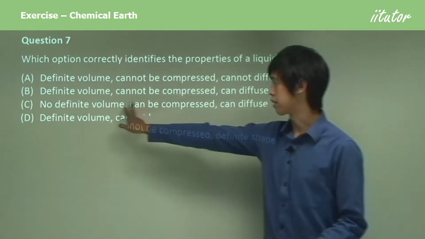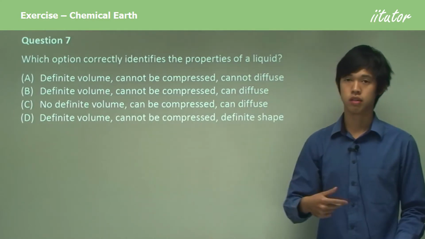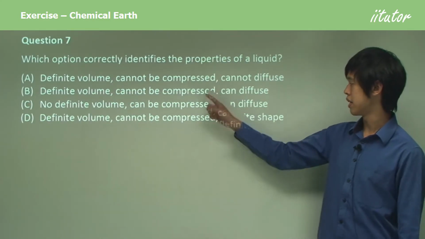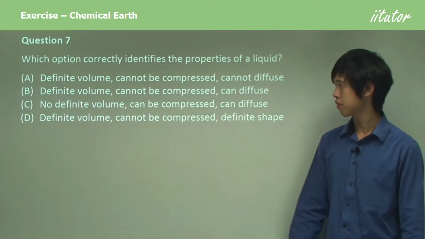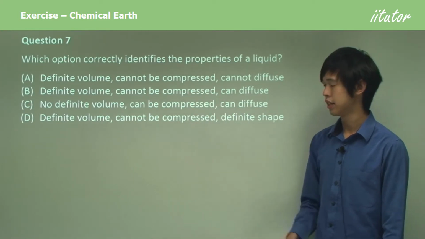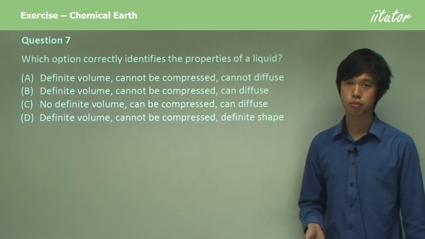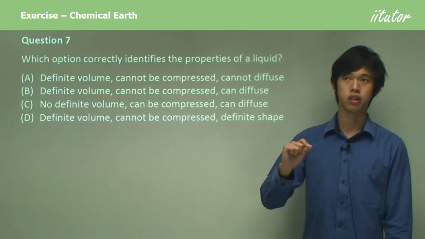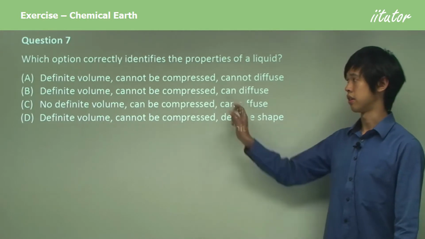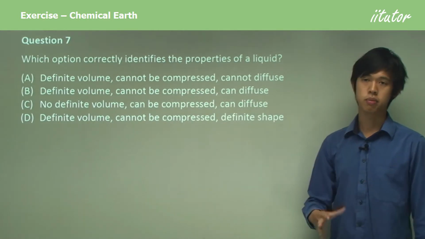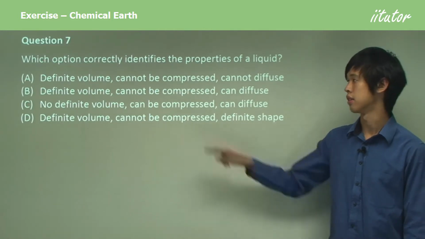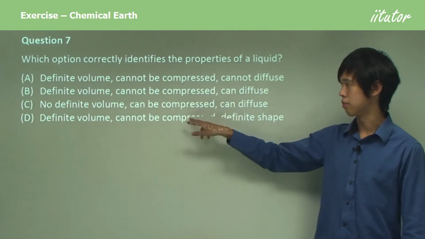So it's not C, because it's the only one that doesn't have a definite volume. Now, A, B, and D all say cannot be compressed, and that's true. Liquids generally can't be compressed unless you use crazily high pressures, and then you can compress them a little bit. So incompressible is generally a good approximation for normal applications. So we can't decide yet between A, B, or D.